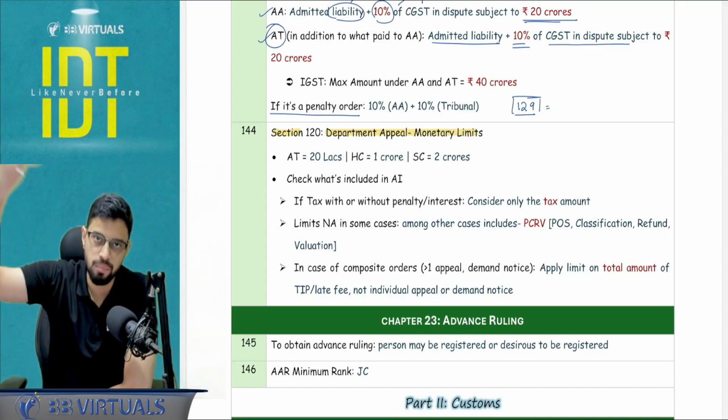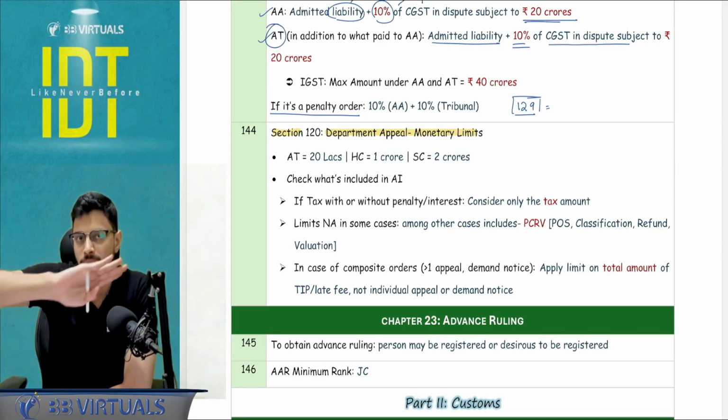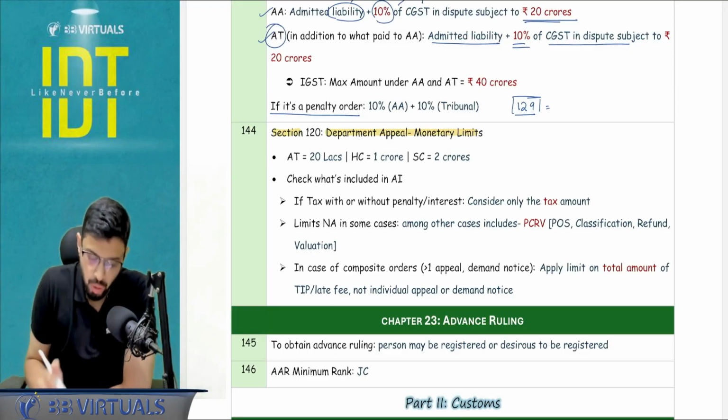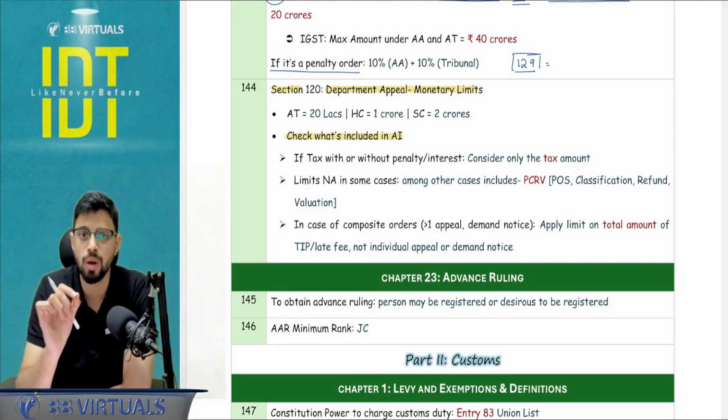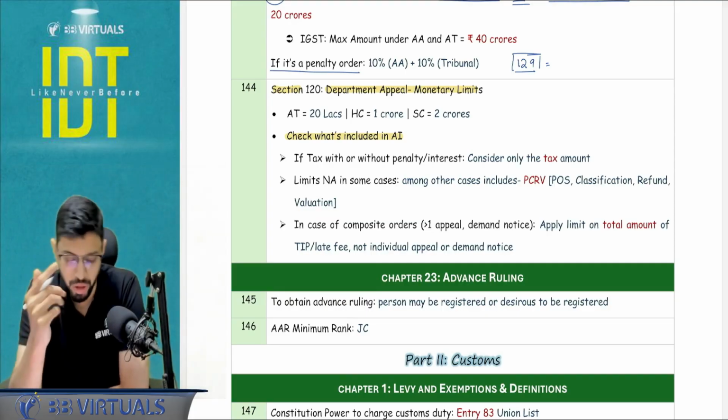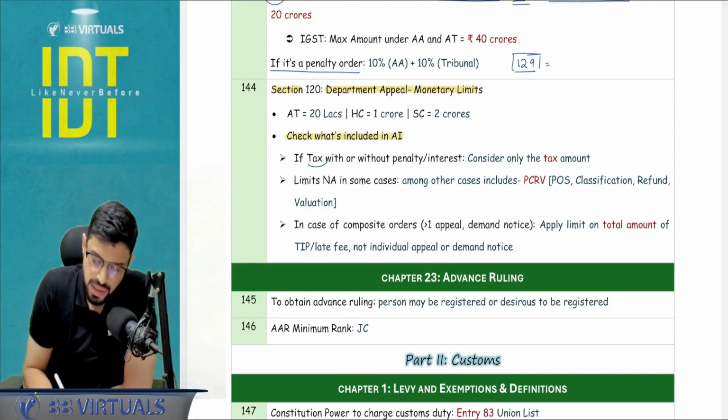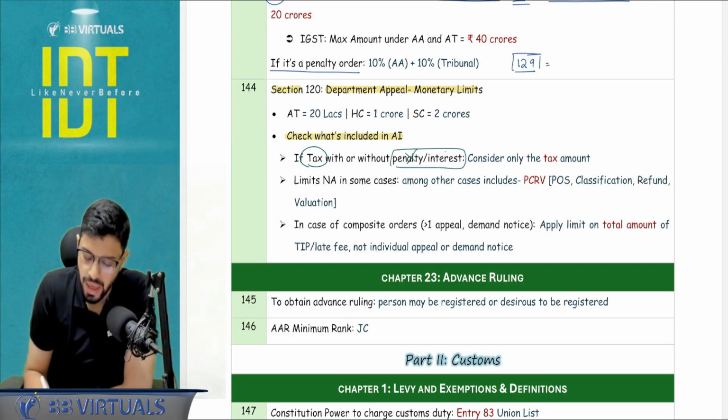If the case is falling below these amounts, then the department is restricted from filing an appeal. Okay. Now when I say the case is falling, it means the amount involved is falling below this amount. What do you exactly mean by amount involved? So understand, if tax is involved, then you have to ignore penalty and interest, because this is the base amount. The tax amount you have to compare.